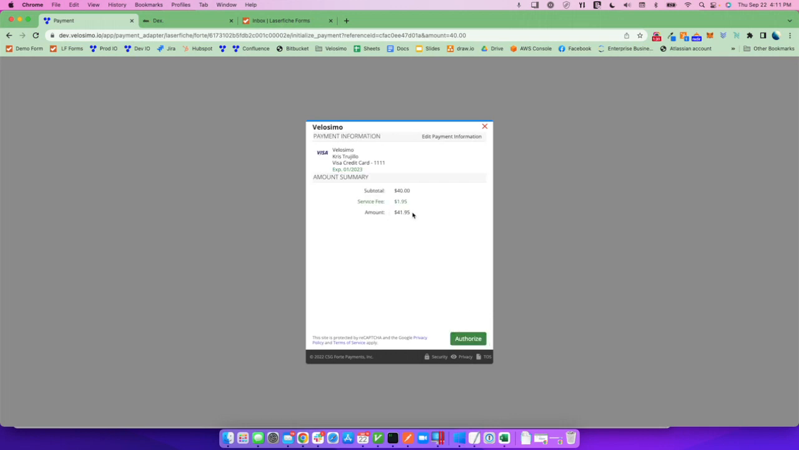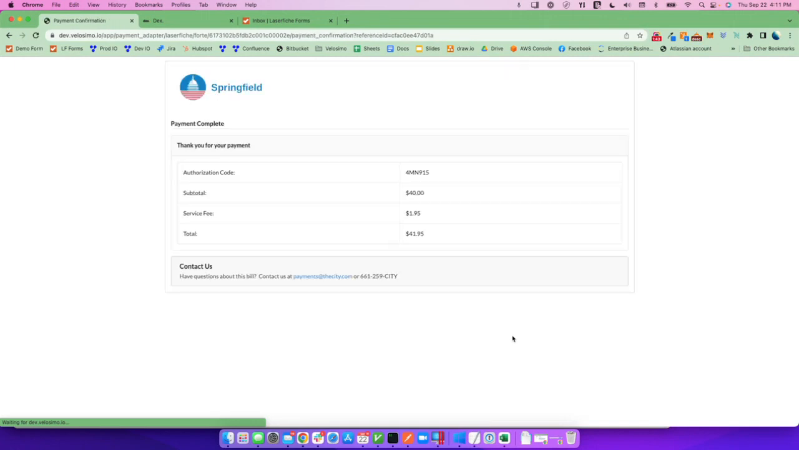Here, Forte has calculated a service fee to get included with the total, so a total of $41.95. I'm going to go ahead and authorize that transaction. And it looks as though my payment was successful. I have now paid for my garage sale permit for a total of $41.95, including a $1.95 transaction fee. From here, the applicant is now complete.